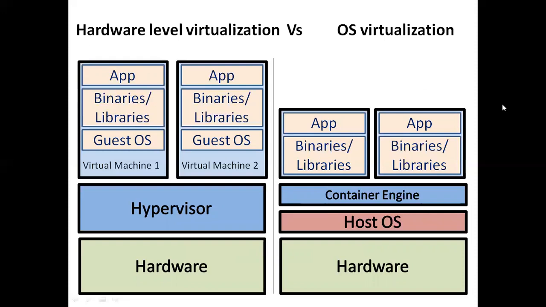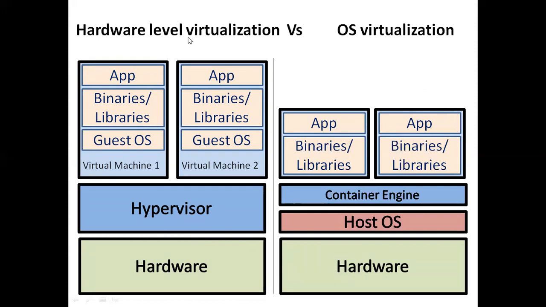The fourth difference. This type of virtualization is called hardware virtualization, because on hardware we are directly installing the hypervisor software and then the virtual machine. In type 1, it is hardware, hypervisor, and then virtual machine.